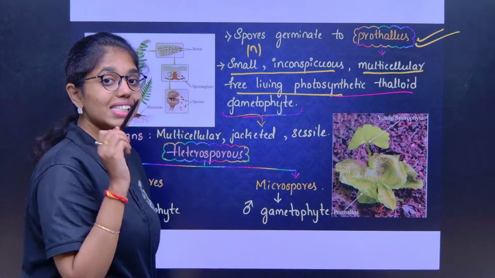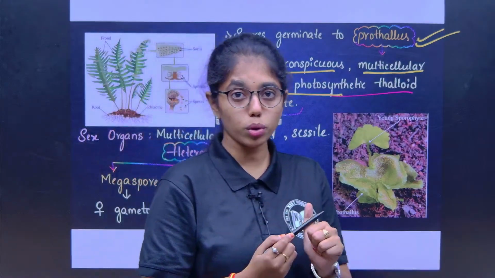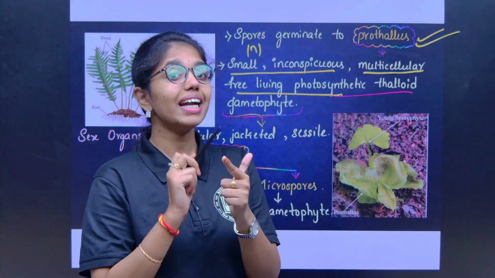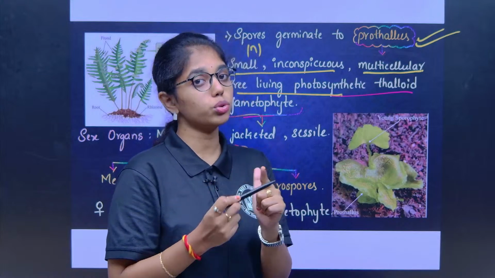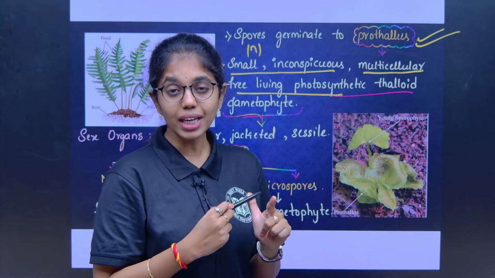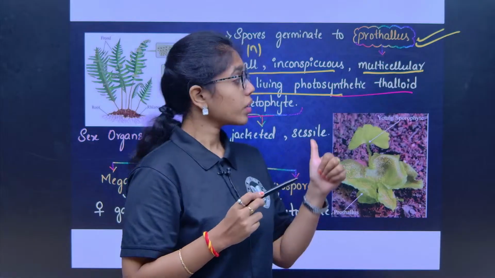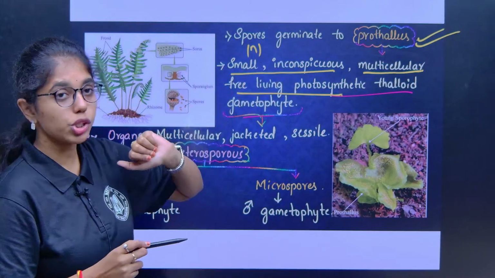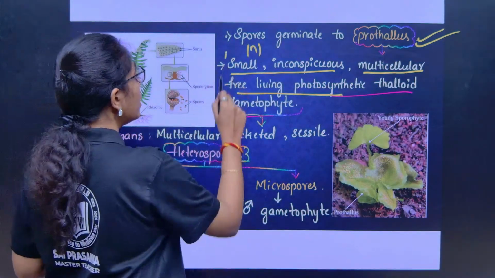You always have to remember the description of protonema and prothallus. Many times questions are asked on this too. Protonema is the primary gametophytic structure in bryophytes, prothallus is the primary gametophytic structure in pteridophytes.